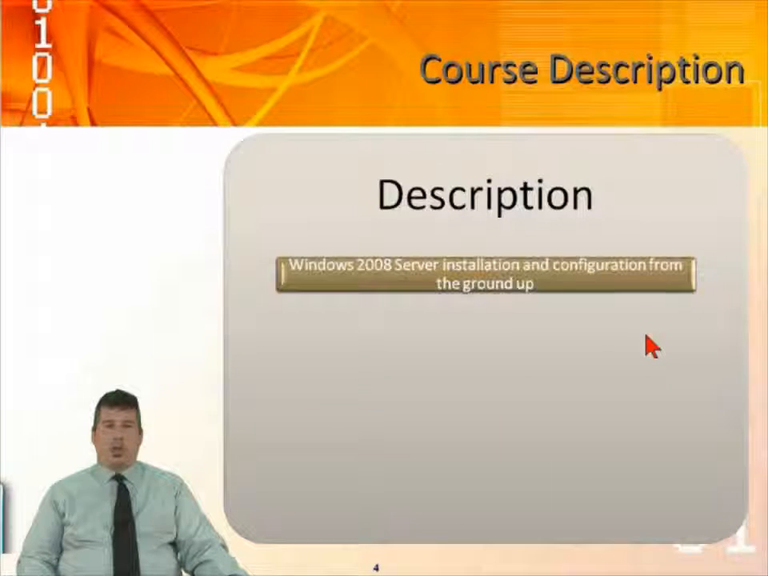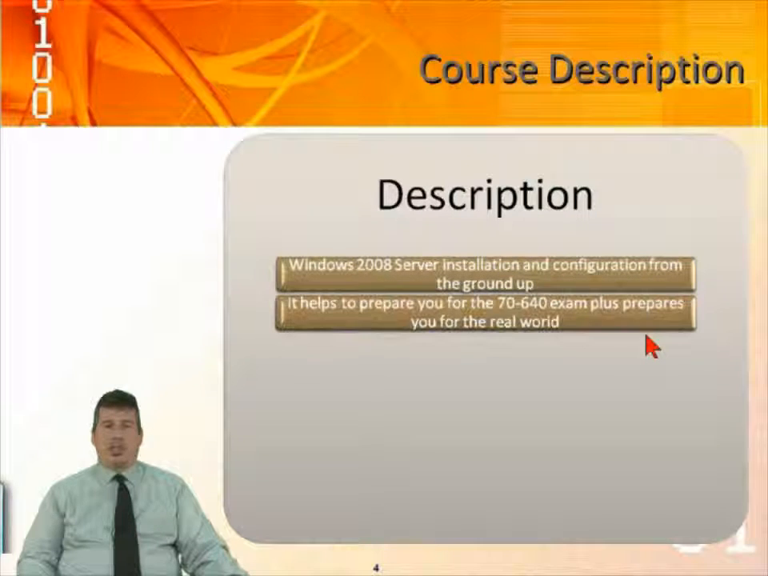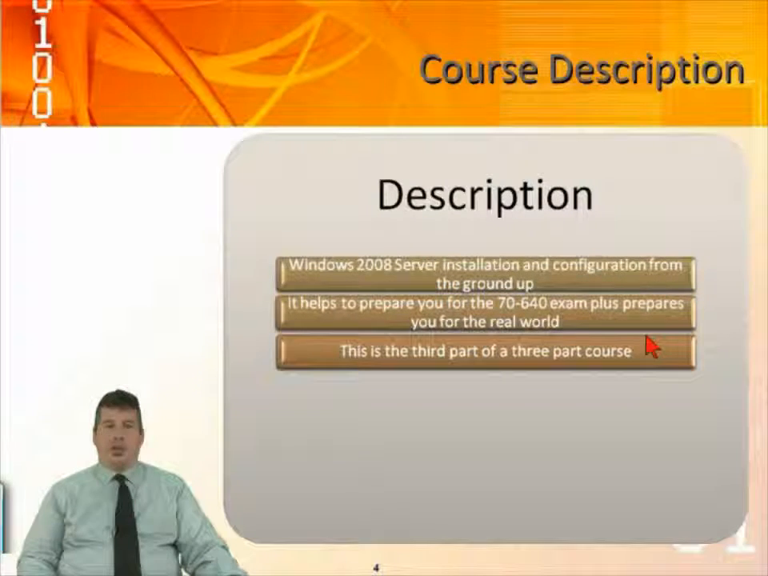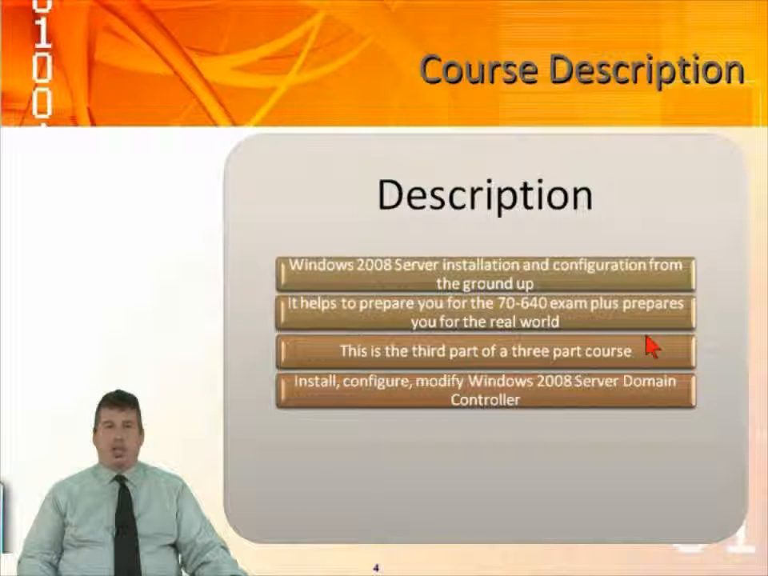In this course, it's going to be Windows 2008 Server installation and configuration from the ground up. That's what we've been dealing with in this exam. So we're talking about all the different things, like installing DNS and DHCP, and installing Rights Management Server, the Federation Services, Active Directory Domain Services. It helps prepare you for the 70-640 exam, plus prepares you for the real world. This is the third part of a three-part course.